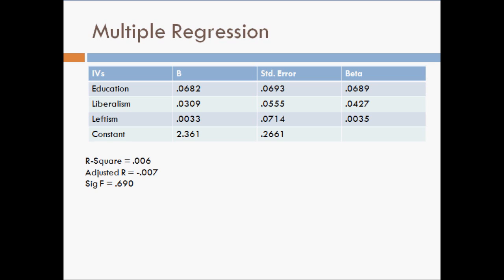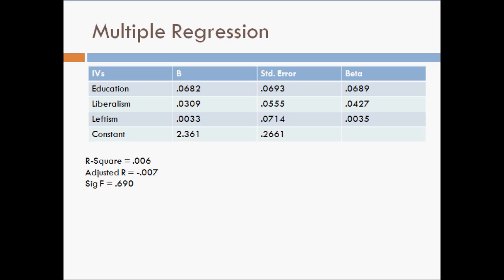Multiple regression shows b-values for education, liberalism, and leftism being quite low, with education leading at 0.068. The R-square is 0.006 and adjusted R-square negative 0.007. These are all very low values, and the low values suggest there may not be a very strong relationship, if one at all.